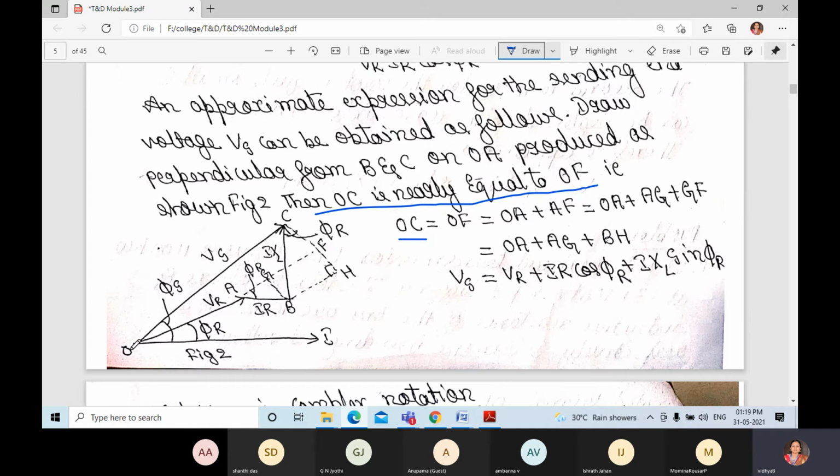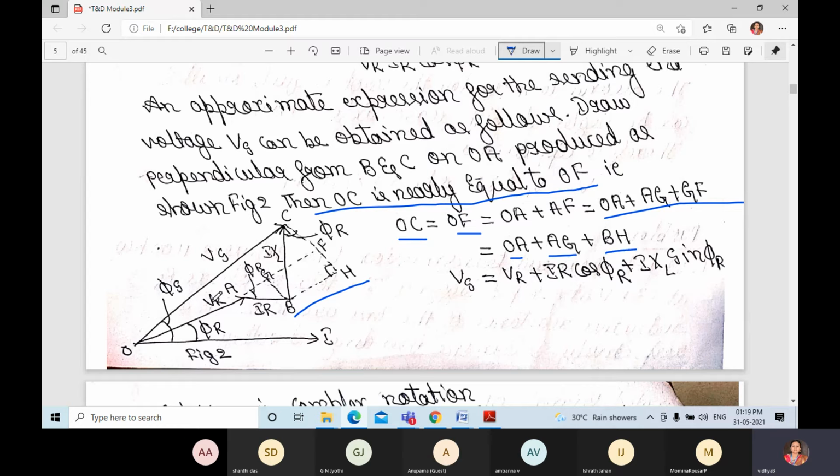Here you can observe we have drawn a perpendicular line, and this line we have extended. OF is nothing but O to A to G, G to F. O to A, again A to G, G to F can be written as B to H. That is what they have written here.